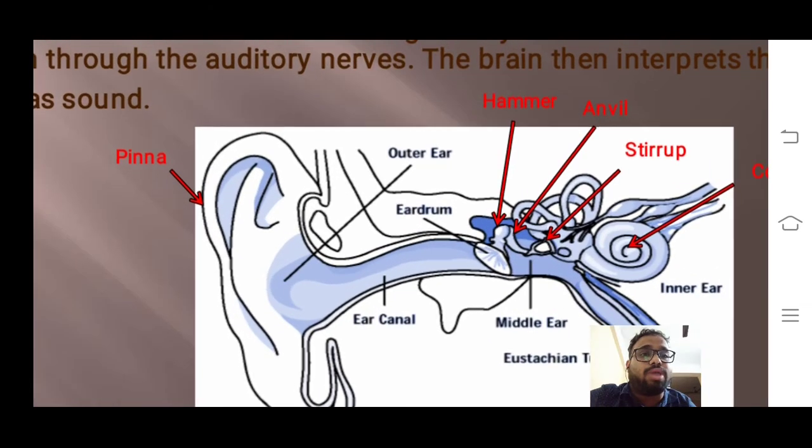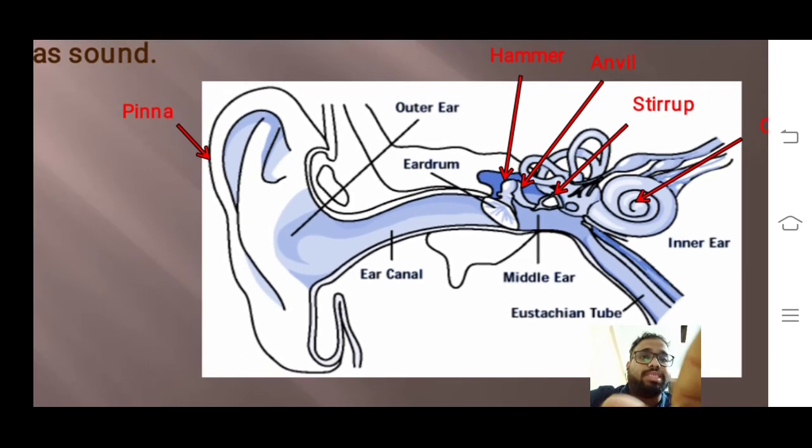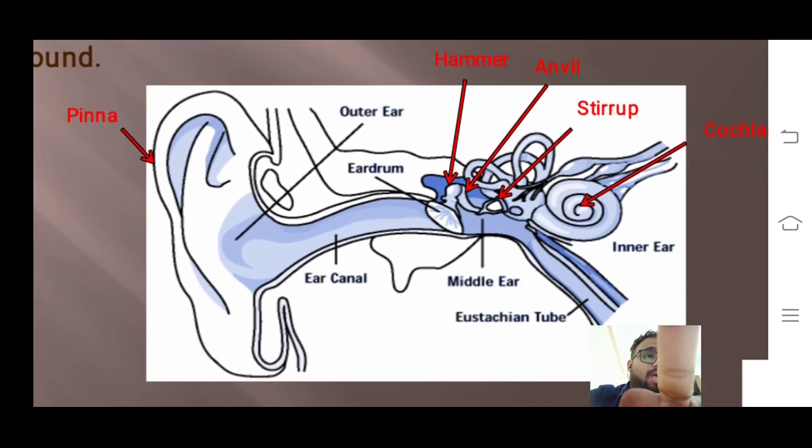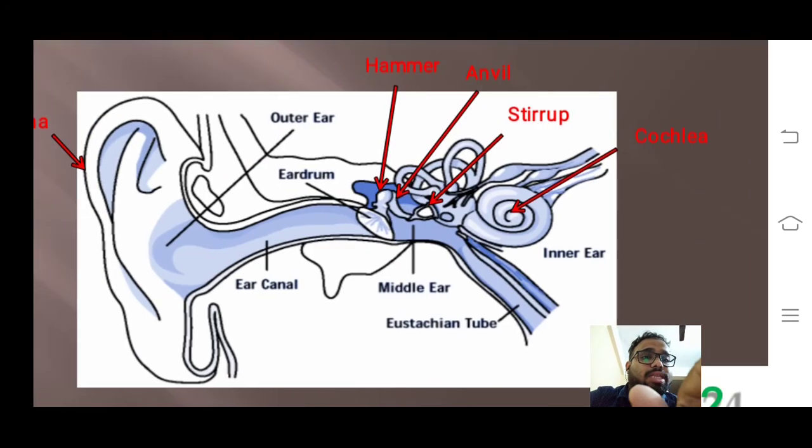So once again, we can look at the diagram and understand. This is the pinna, and from the pinna you have the outer ear. The outer ear receives the sound waves, which travel through the ear canal and reach the eardrum. Now the eardrum has the hammer, anvil and stirrup. From there, the sound waves are transmitted to the inner ear.